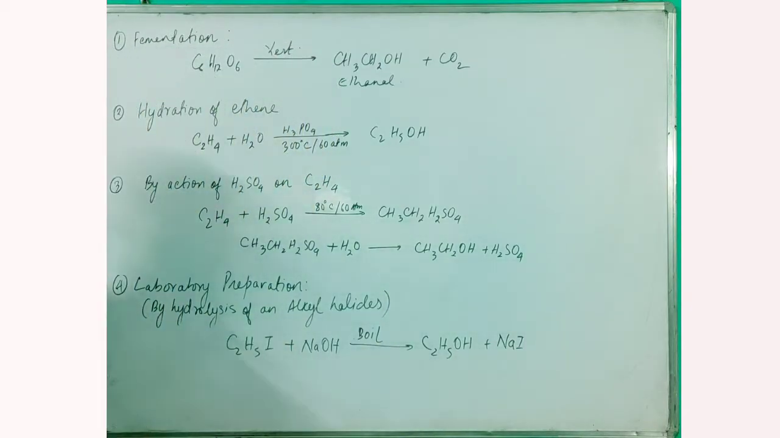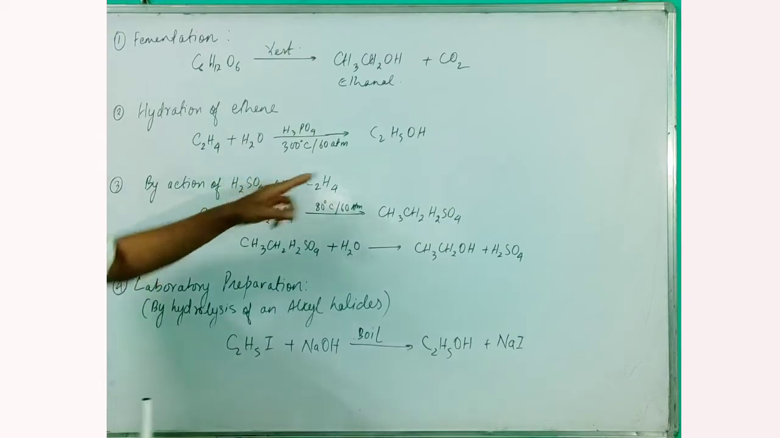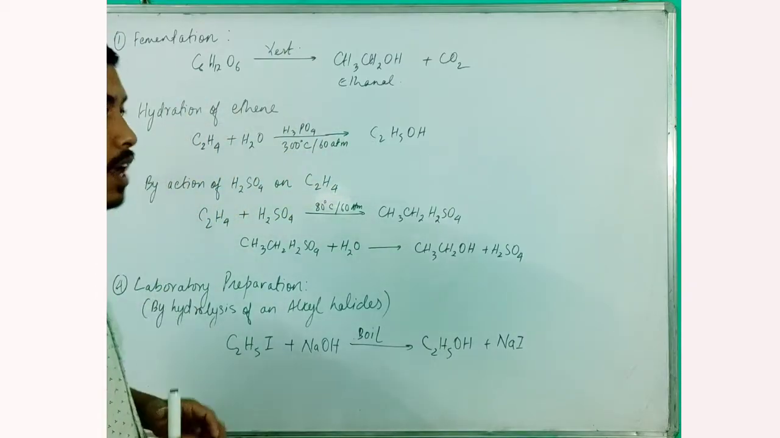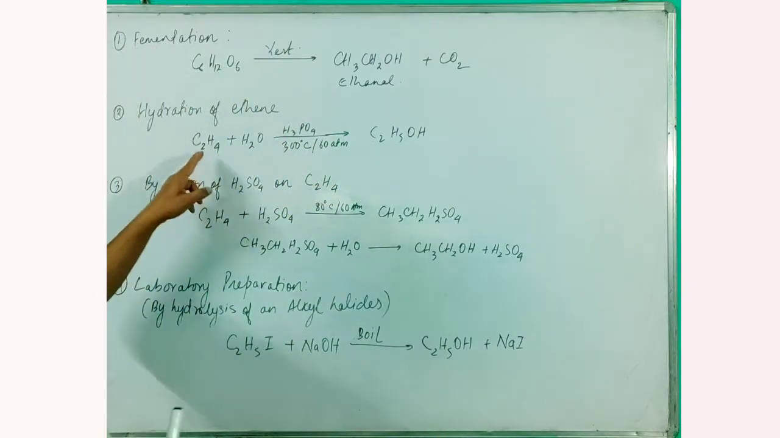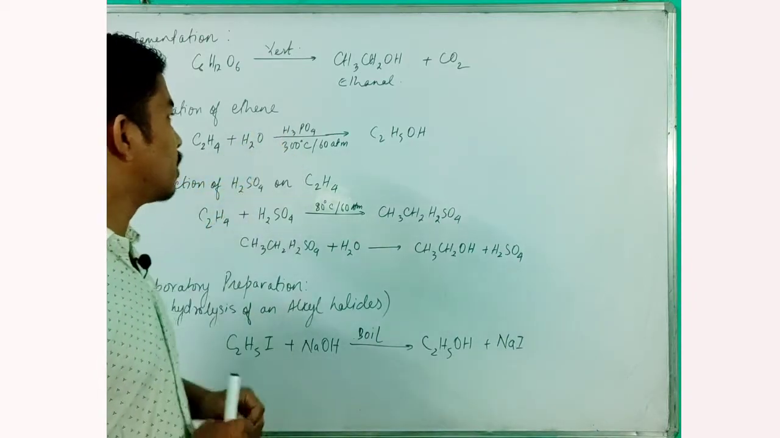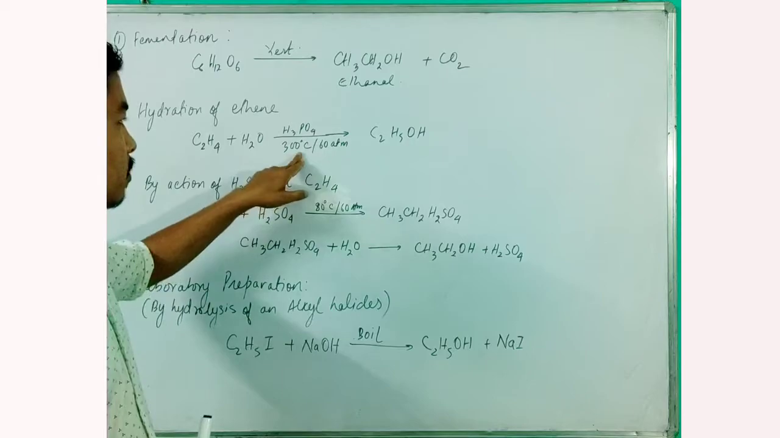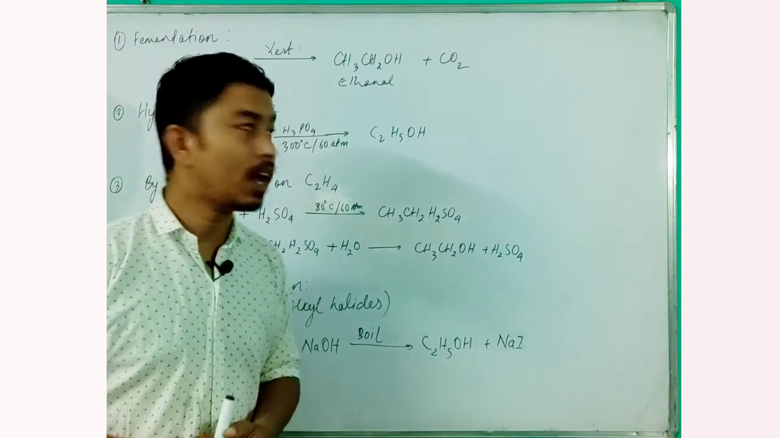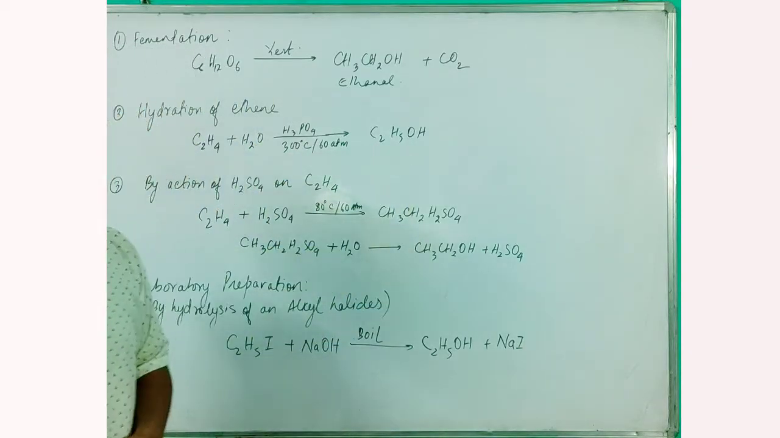The second method of producing ethanol is by the hydration of ethene. Here you can see the reaction: ethene, when treated with water in the presence of phosphoric acid at a temperature of 300 degrees centigrade and 60 atmospheres, gives ethanol.